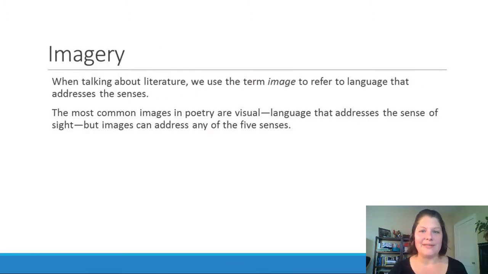The next term I'll talk about is imagery. When talking about literary works, we use the term image or imagery to refer to language that addresses the senses. The most common images in poetry are visual. So this is language that addresses the sense of sight. But images and imagery can address any of the five senses. So it could also address the sense of hearing, the sense of taste, the sense of touch, the sense of, I'm missing one, but that's okay. You get the idea. It can address any of those senses, so not necessarily just sight.